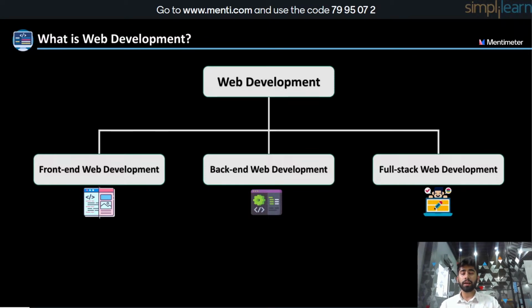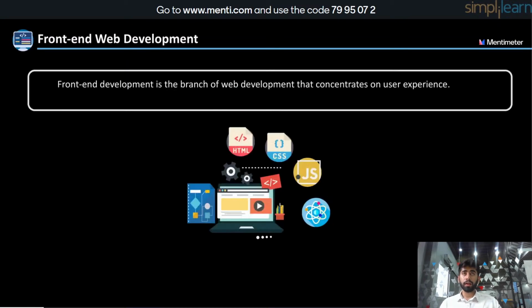Moving ahead, let's discuss the different types of web development. Web development is basically divided into three parts: front-end web development, back-end web development, and full-stack web development. Let's start with front-end web development. Front-end web development is the branch of web development that consists of user experience, in order to ensure that the data is presented understandably, converting the code created by backend developers into a graphical interface. Without front-end development, you would see incomprehensible code on the website or a web application. But thanks to web developers, non-programmers can easily use and comprehend websites and web applications.